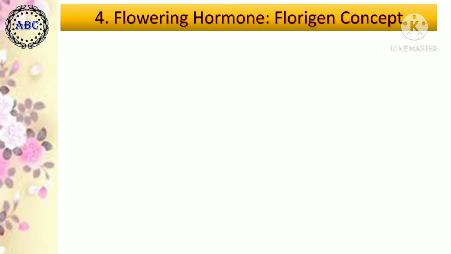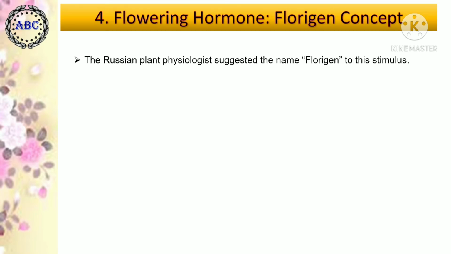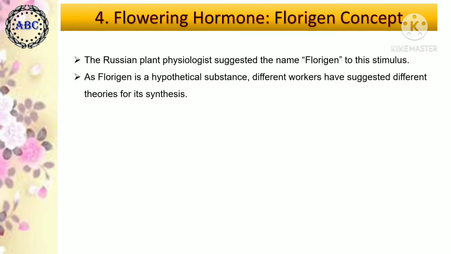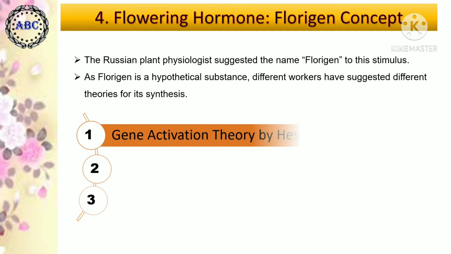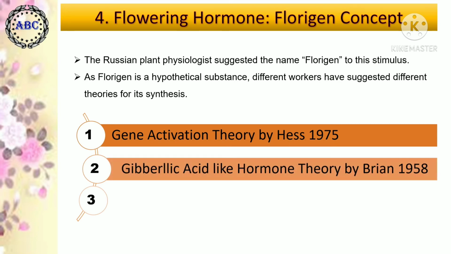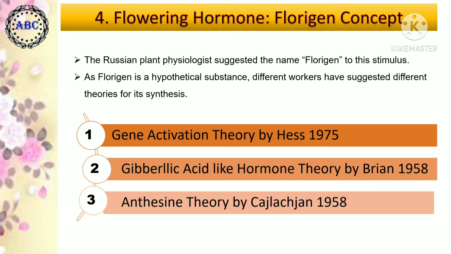The fourth one is the florigen concept. The Russian plant physiologist suggested the name florigen for this stimulus. As florigen is a hypothetical substance, different workers have suggested different theories for its synthesis. There are three theories. The first is the gene activation theory by Hess in 1975. The second is the gibberellic acid-like hormone theory by Bryan in 1958. And the third is the anthocyanin theory by Kajla-Chazan in 1958.